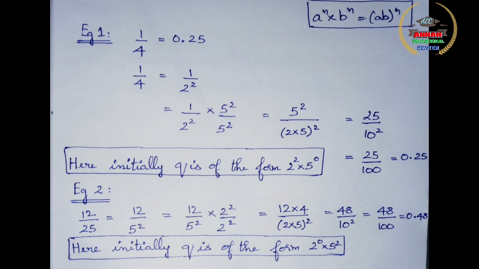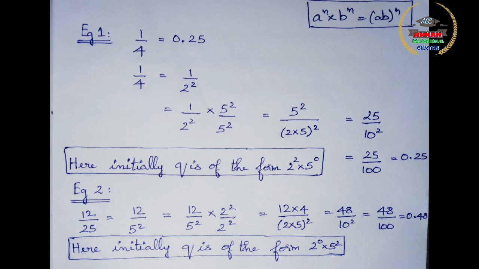So exactly, you can see as per theorem 1.5, the denominator has only powers of 2 and 5. Initially q is of the form 2 power 2. So the value of m, that is the power of 2 here, is 2 and the power of 5 here is 0. But you can clearly see that it has only powers of 2 and 5. If it is going to have any other number apart from 2 and 5, it is not going to terminate like this. It will not terminate. It will have a recurring decimal expansion.